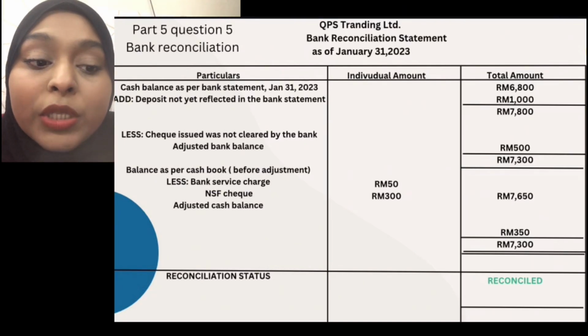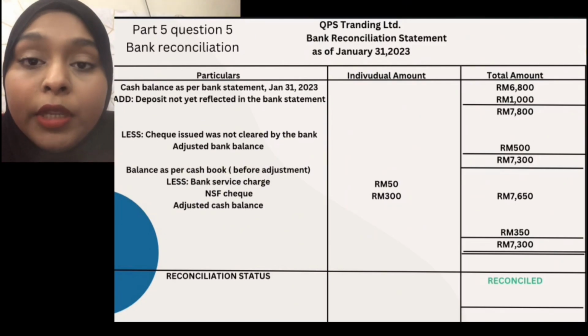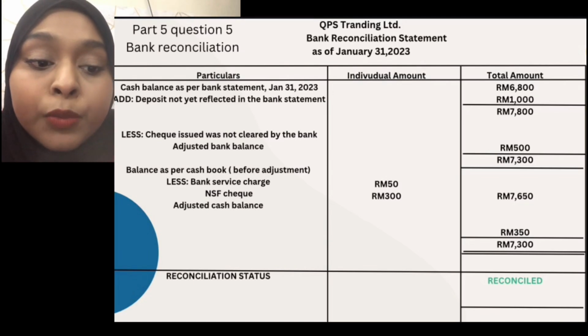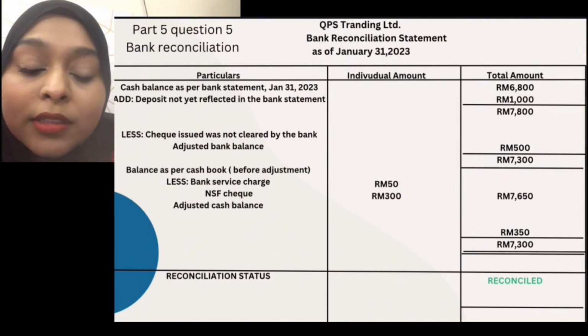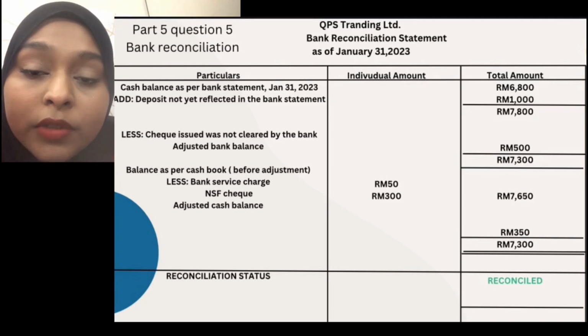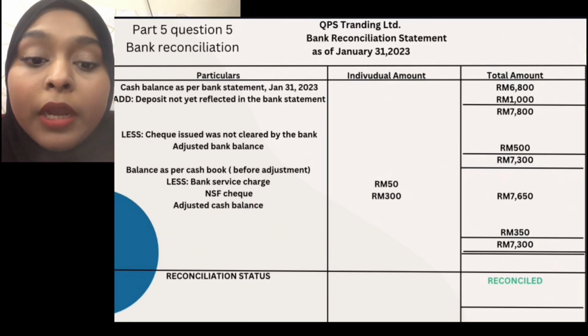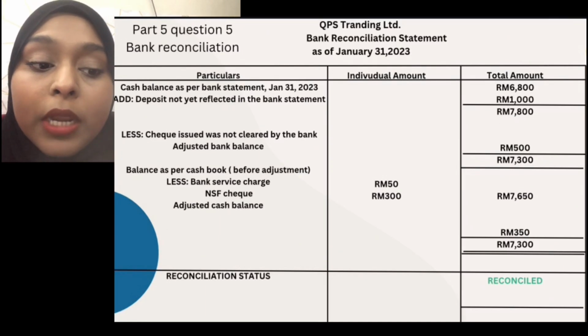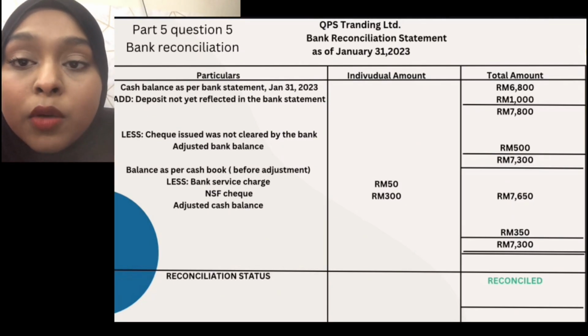Minus the check issued that was not cleared by the bank, 500, and then the adjusted bank balance will be 7,300 ringgit. The balance as per cash book before adjustment will be 7,650 ringgit, and then the bank service charge of 50 and the NSF check of 300 ringgit will be deducted, so the total deduction is 350 ringgit. So the adjusted cash balance will be 7,300.